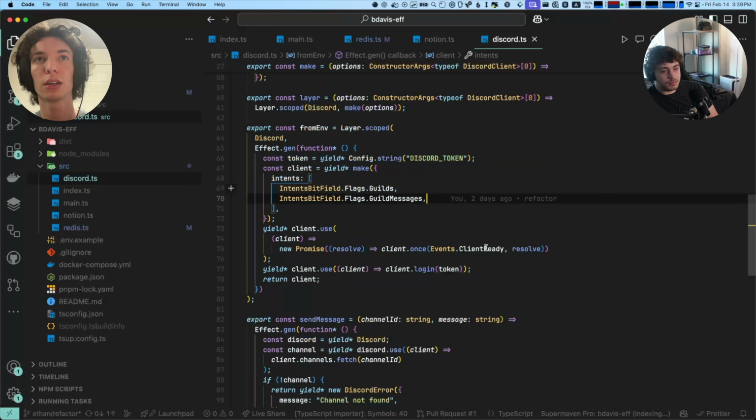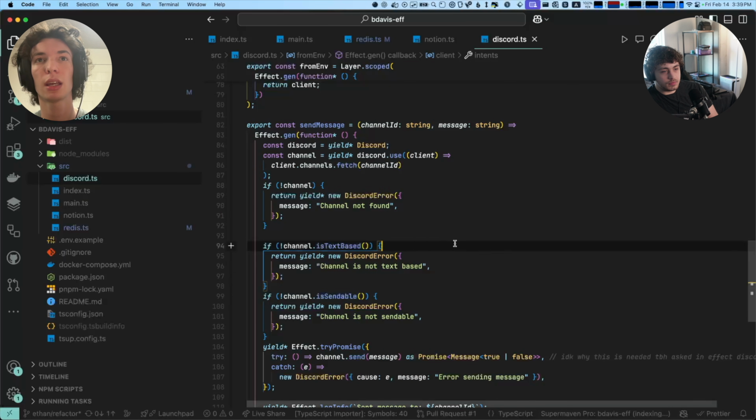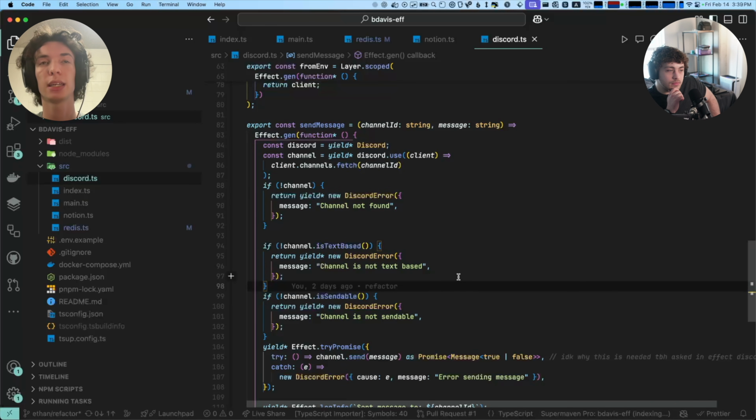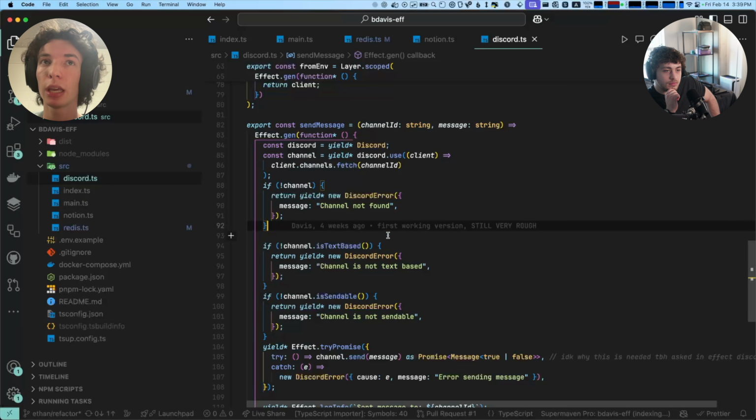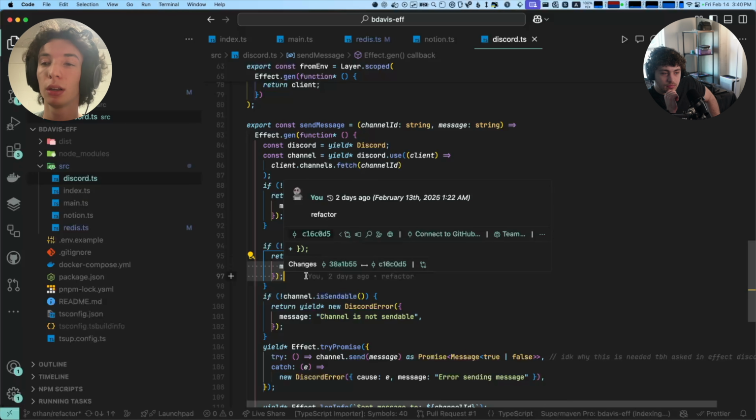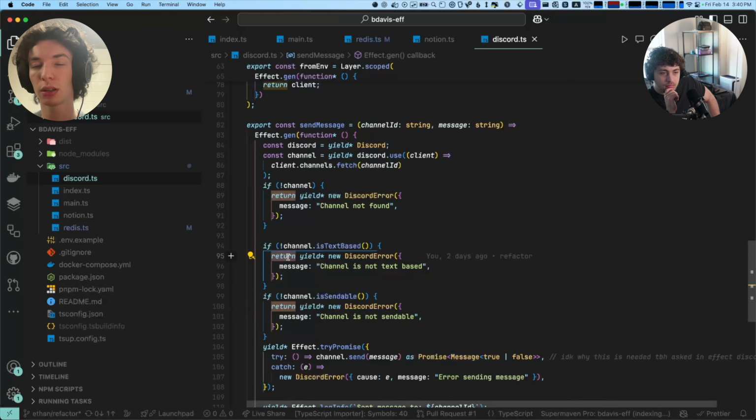The functions here are basically the same. One interesting thing to point out is that inside a generator function, if you yield an error, the generator function doesn't continue execution, but TypeScript doesn't know that.